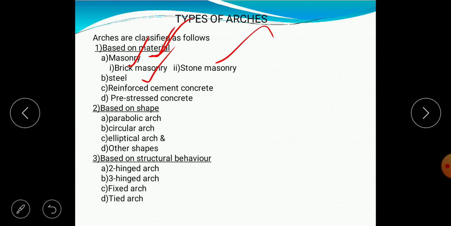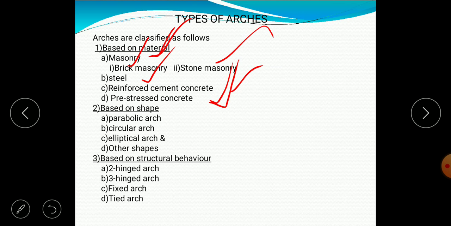Next, by the use of steel. Next, by the use of reinforced cement concrete, where the steel is incorporated into the concrete. And the last one is pre-stressed concrete, where it is a similar process of reinforcing with steel, but the steel has to be tensioned before or after the casting. That is an advanced technology which can bear heavy loads.